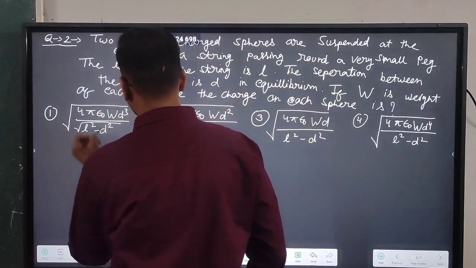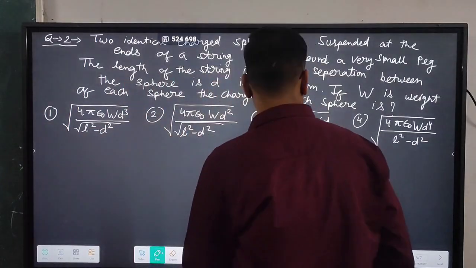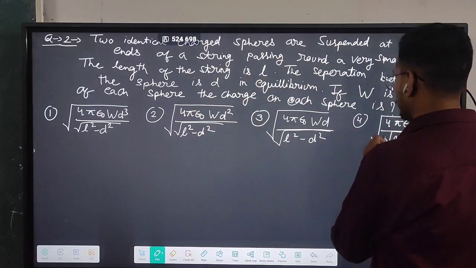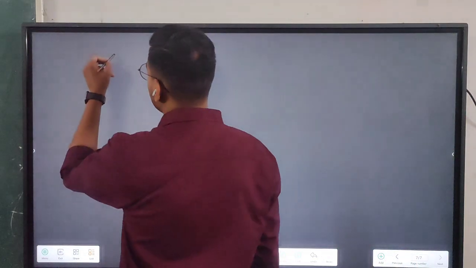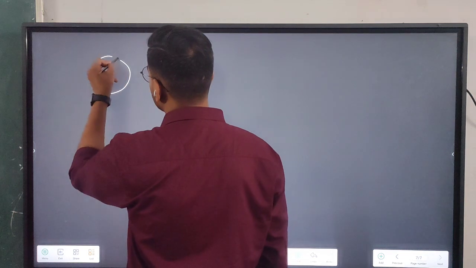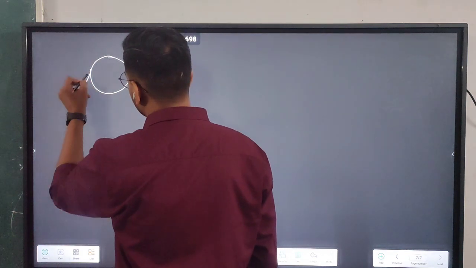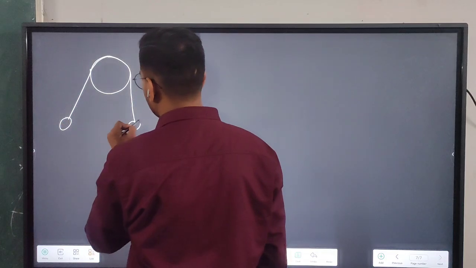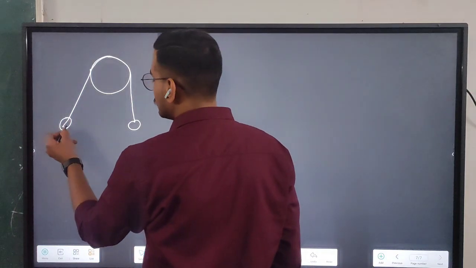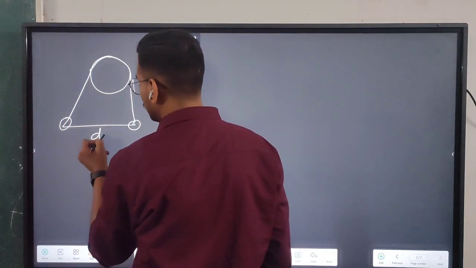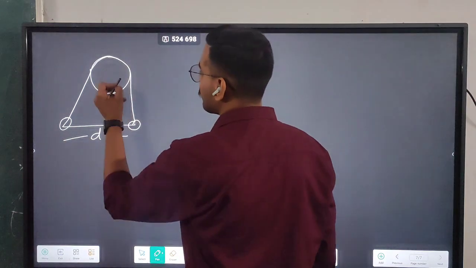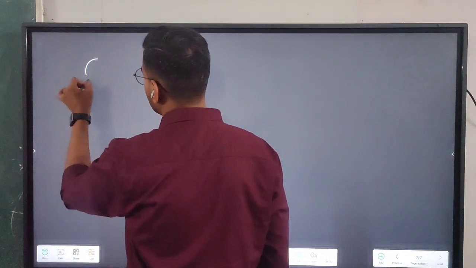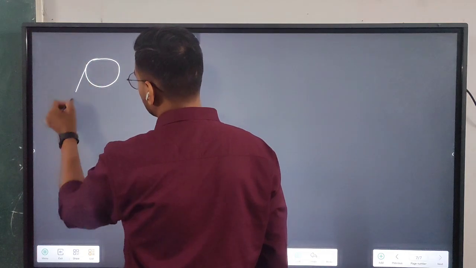Here, everywhere there will be a under root. The question is there are two identical charges suspended with a string, which is separated by a distance D. Let's make a big one so that we can understand clearly.